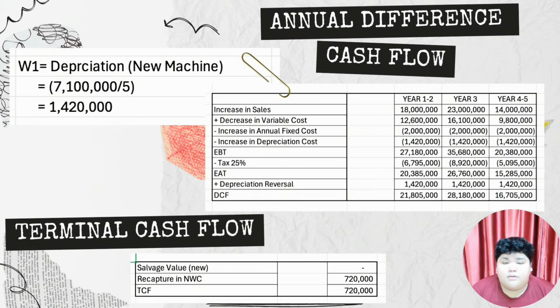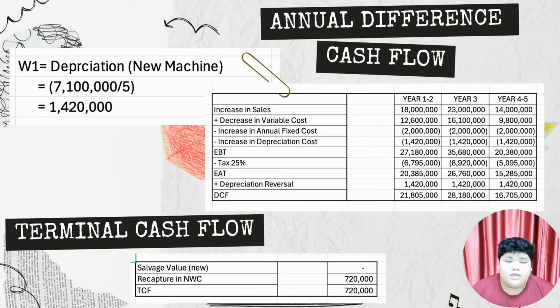And we add to it the decrease in variable costs for each year, then we subtract the increase in annual fixed cost, which is 2 million for each year. Then we subtract the increase in depreciation.